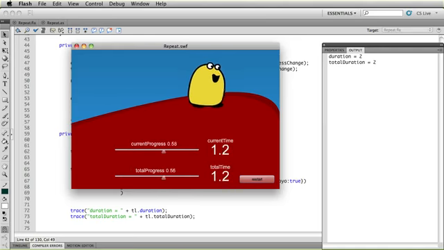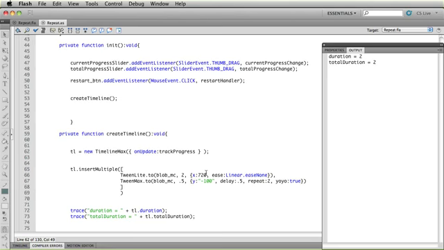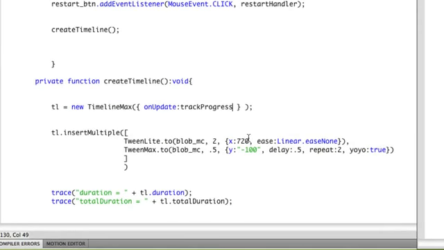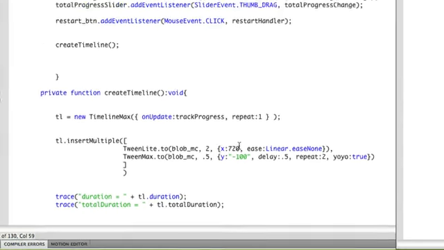Right now, we only have one iteration of the timeline playing through. So I'm going to add a repeat to my timeline, and we'll see the different relationships of these new properties to the ones that we're already familiar with. So right now the duration of my timeline is 2 seconds long, and it's only playing once, so the total duration is 2 seconds as well. I'm going to go into my code, and in the constructor I'm just going to add a repeat property, and I'm going to say let's repeat once. And I'm going to save this and test.